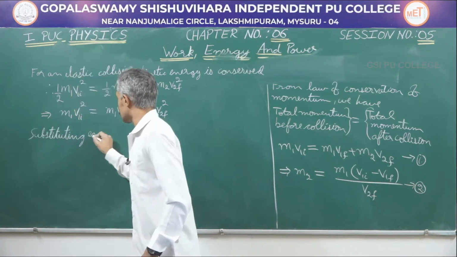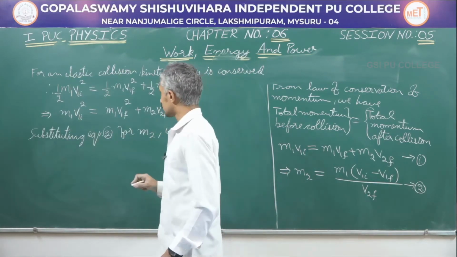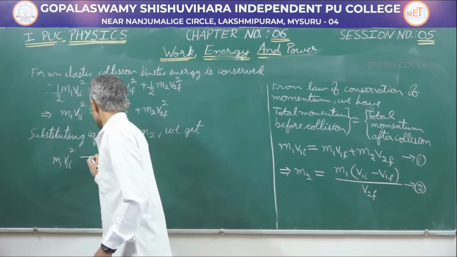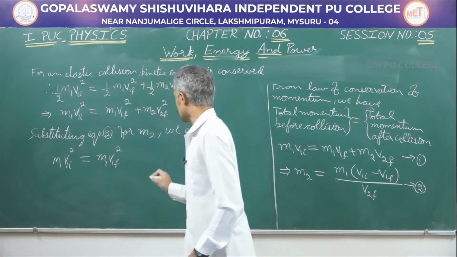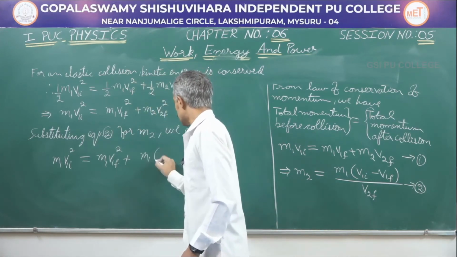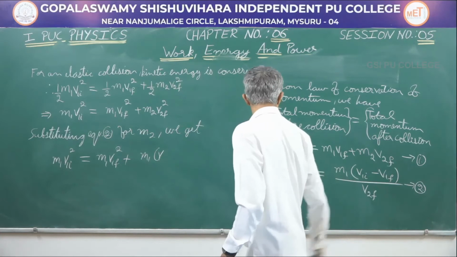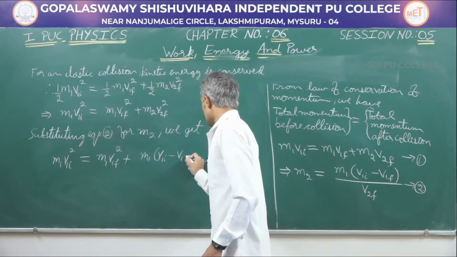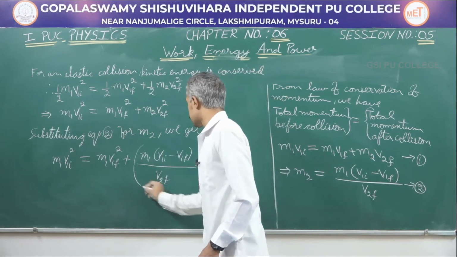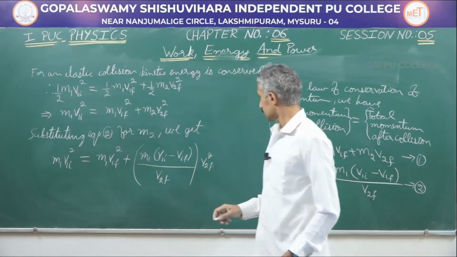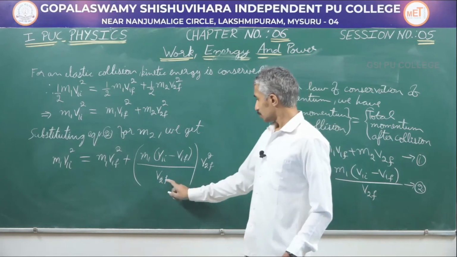Substituting equation 2 for m2, we get m1 v1i square equal to m1 v1f square plus m1 into (v1i minus v1f) divided by v2f, into v2f square. v2f square in the numerator and v2f in the denominator.